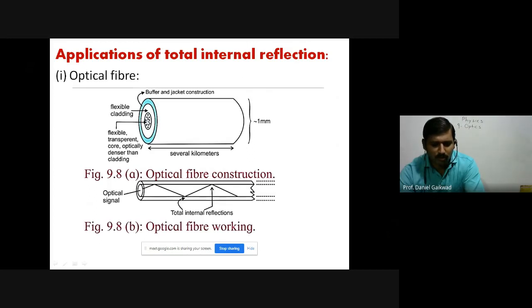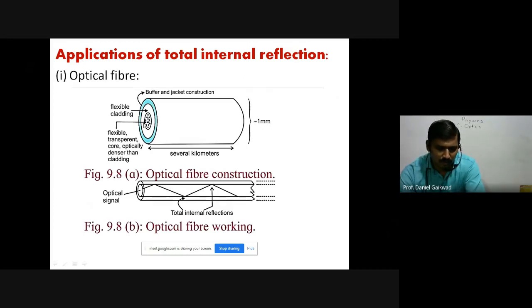There are two types of glasses, denser and less dense glass, so the refractive index will be different for these two mediums. Check carefully the central region. The fiber is in the shape of a very thin cylinder. The dimension is less than 1 mm.